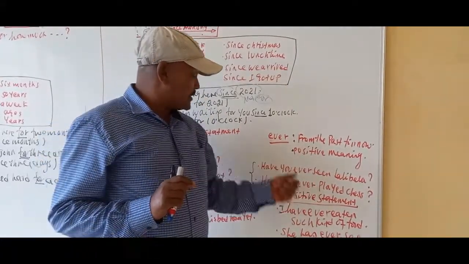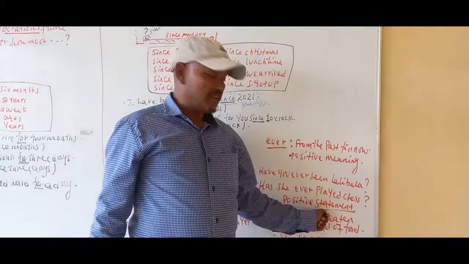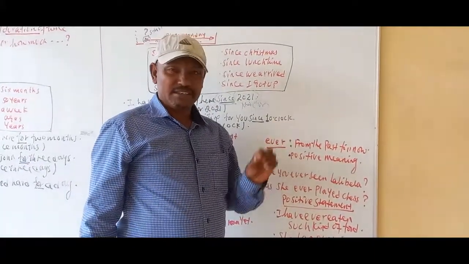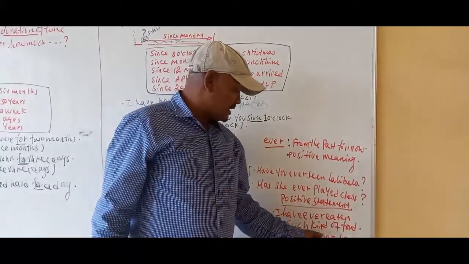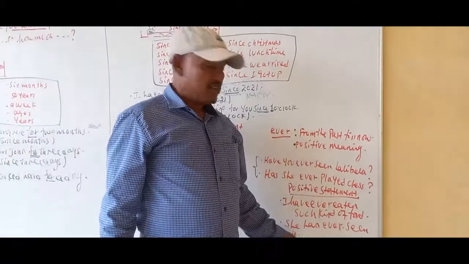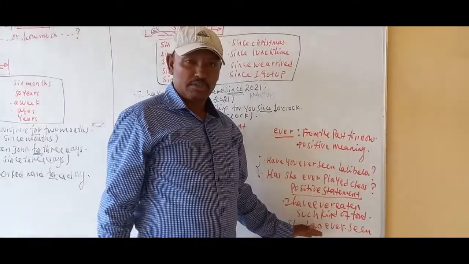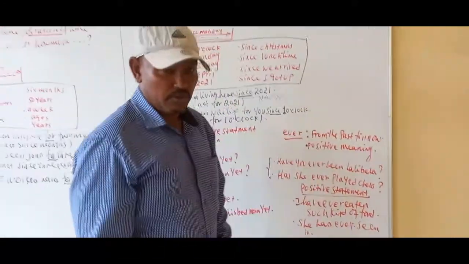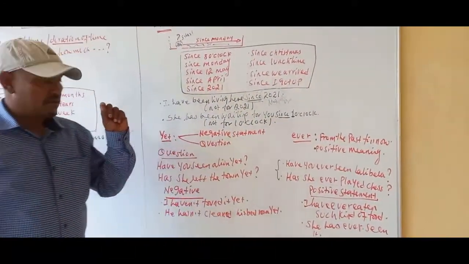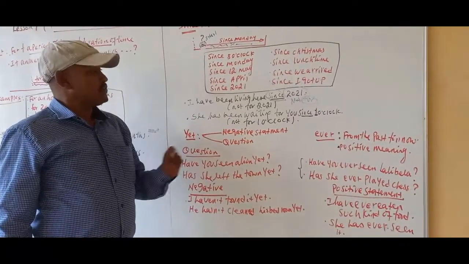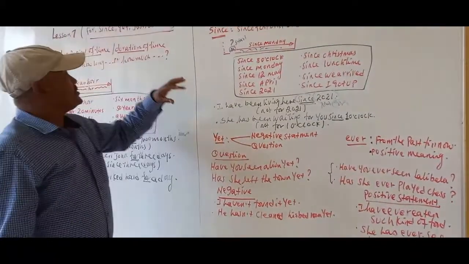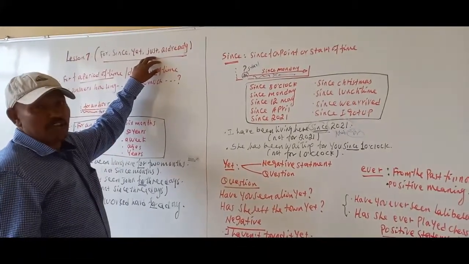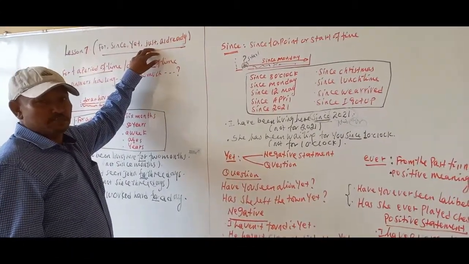Ever is for positive statements, for example, I have ever eaten spaghetti, and she has ever seen it. So we can use ever for positive statements and also for questions. It is different from the use of never. Totally, these adverbs are very important, and we most of the time use them with the present perfect.